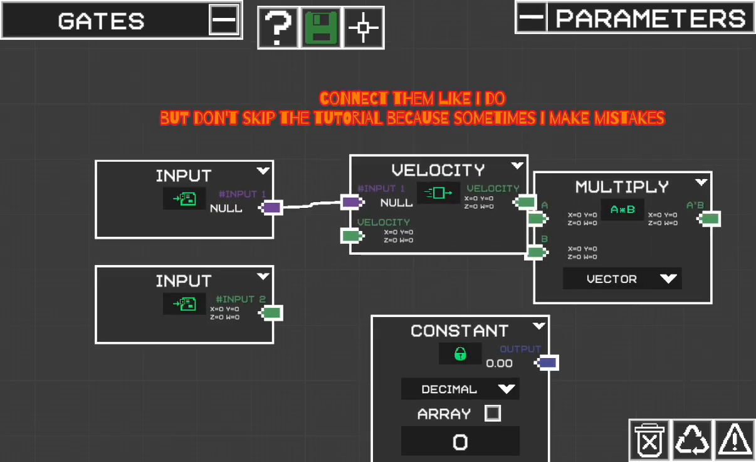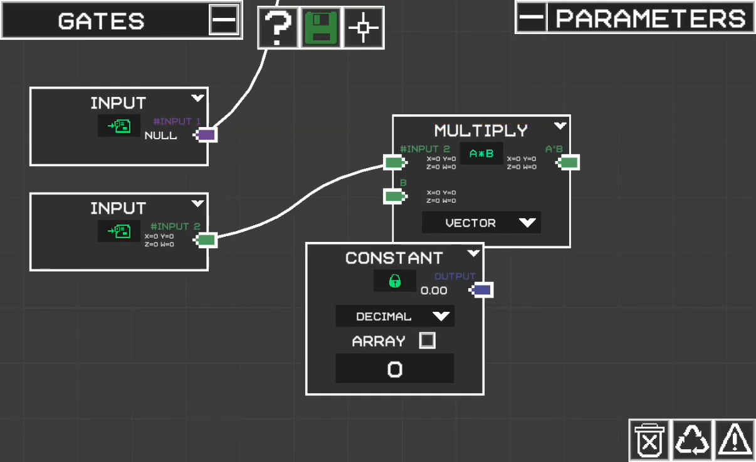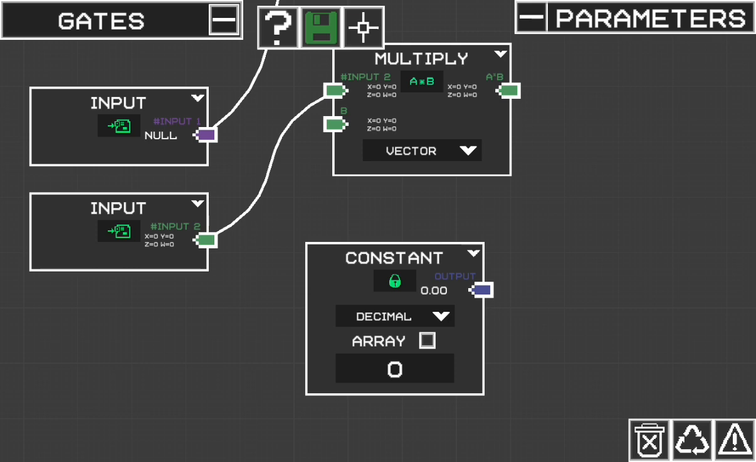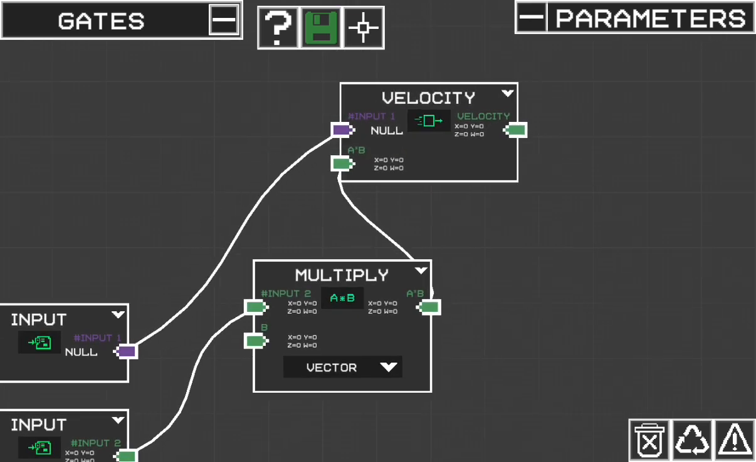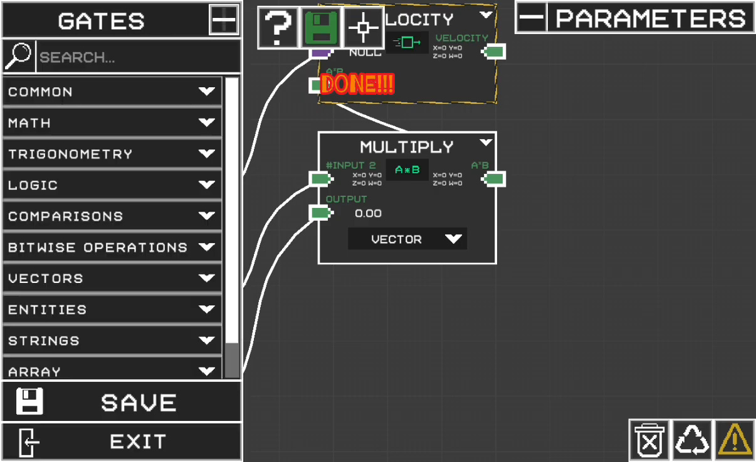Connect them like I do, but don't skip the tutorial because sometimes I make mistakes. Done!